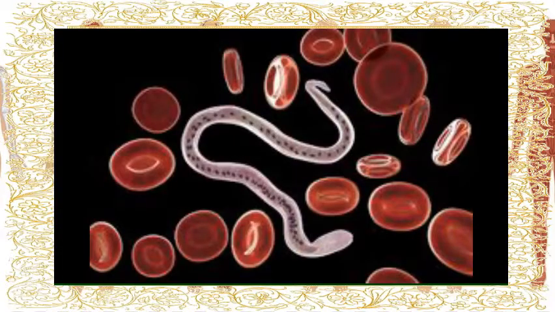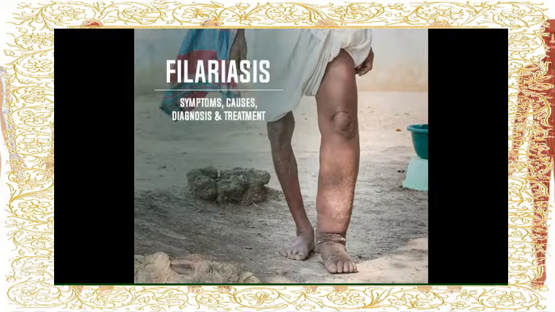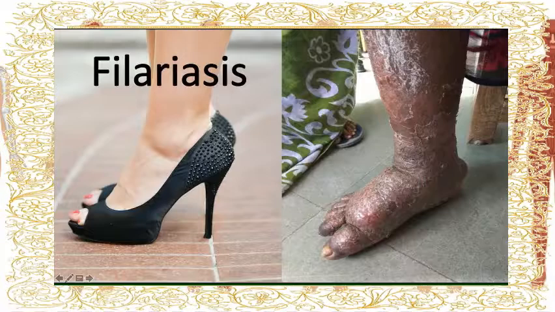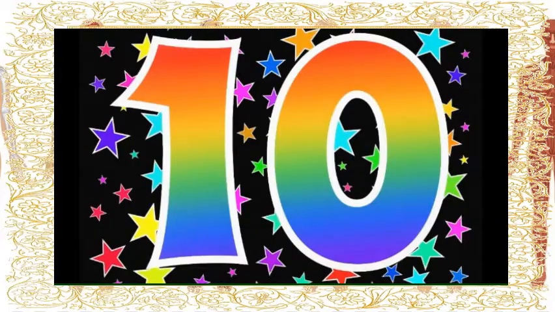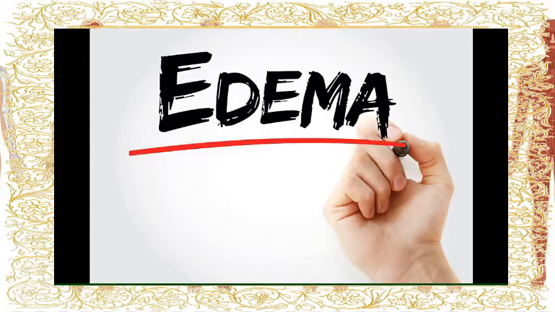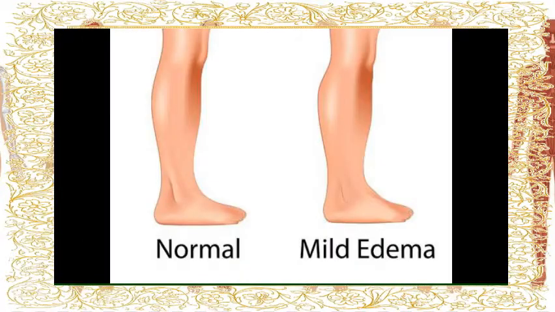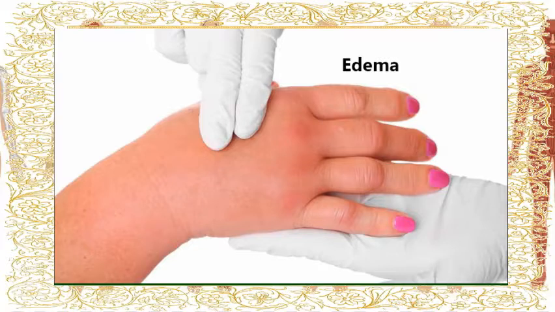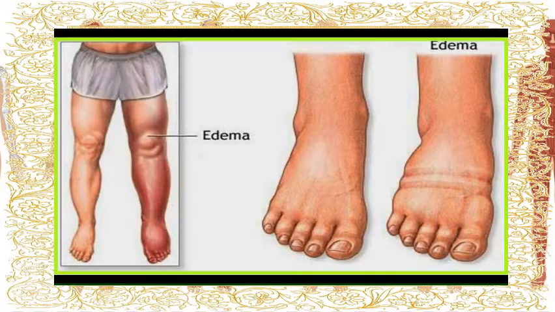It is caused by filarial worms in the blood and lymph channels, lymph glands, and other tissues. It can cause swelling in different parts of the organs. Then the 10th one is edema. Edema is an abnormal accumulation of fluids in cells, tissues, or cavities of the body, resulting in swelling.